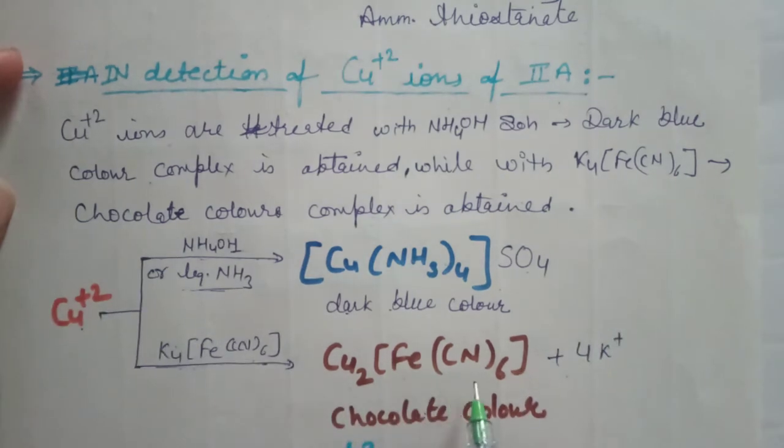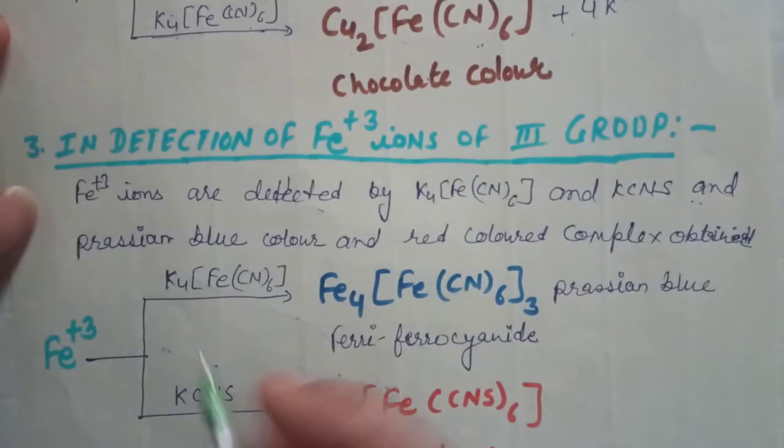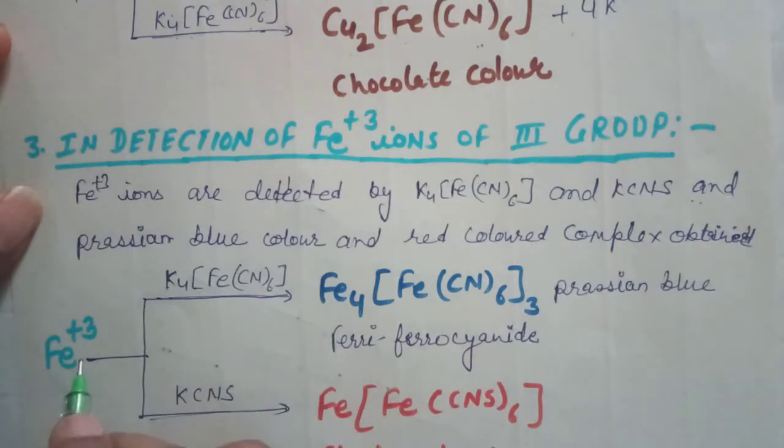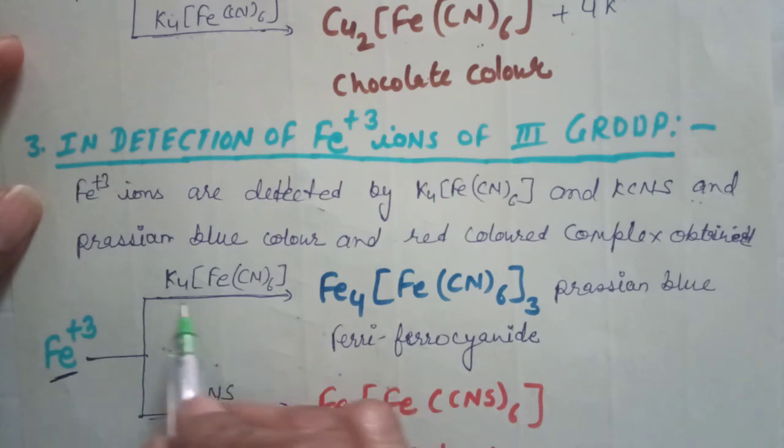Okay, just the same for Fe3+ ions. Fe3+ ions are also detected with the help of K4[Fe(CN)6] and KCNS. Fe3+ ions are obtained in the third group by NH4OH in the presence of NH4Cl. So the hydroxide form is present, and a chocolatey precipitate of Fe hydroxide is obtained. Okay, when Fe3+ ions are treated with K4[Fe(CN)6], a Prussian blue colored complex, ferrocyanide, is obtained.